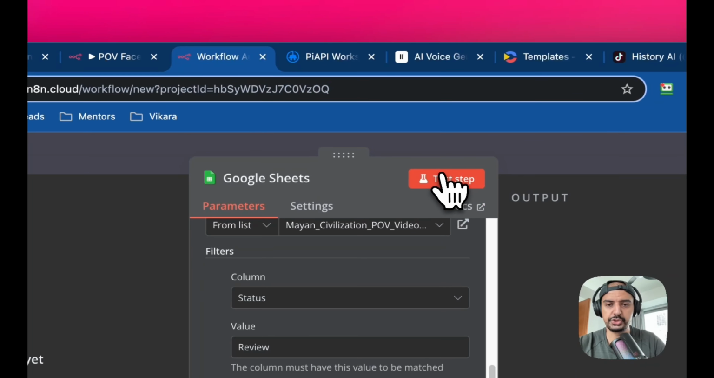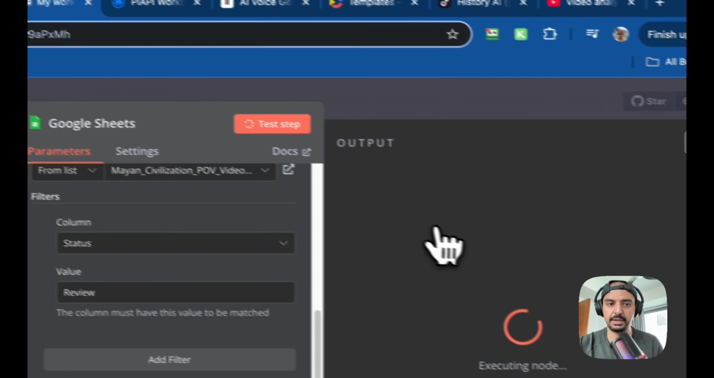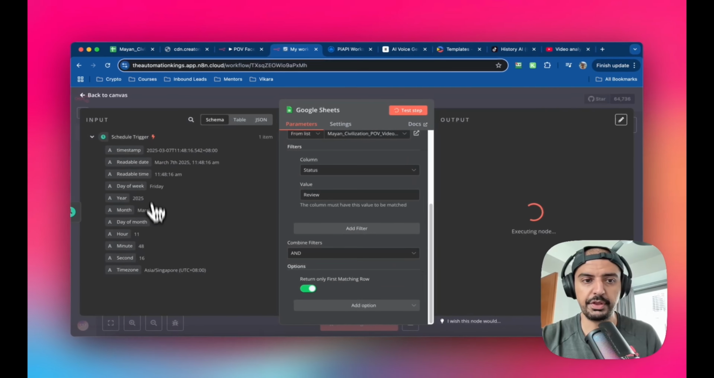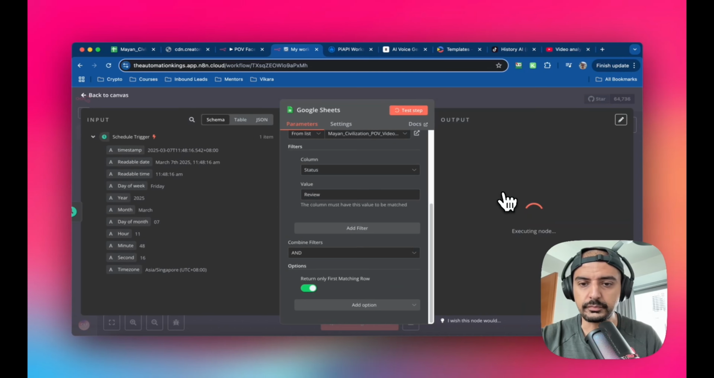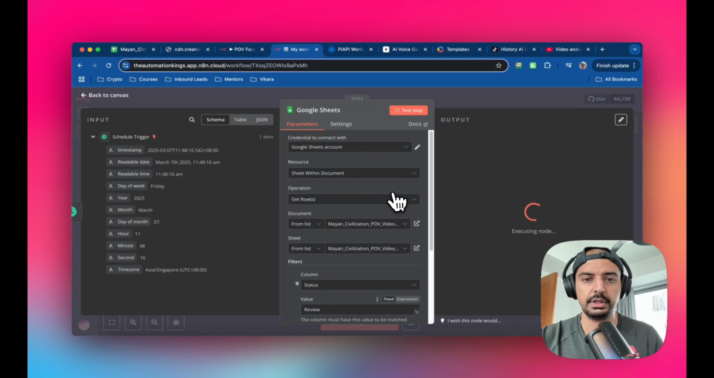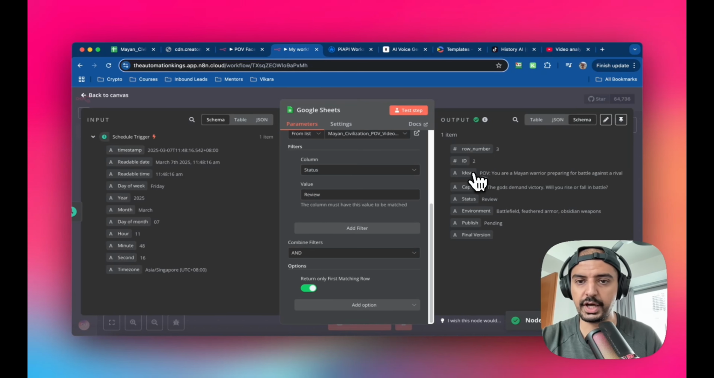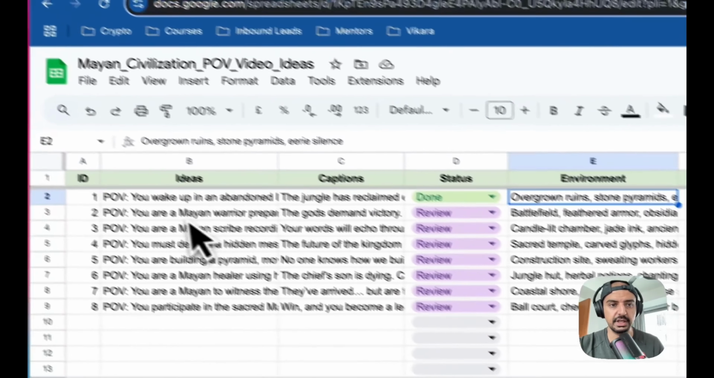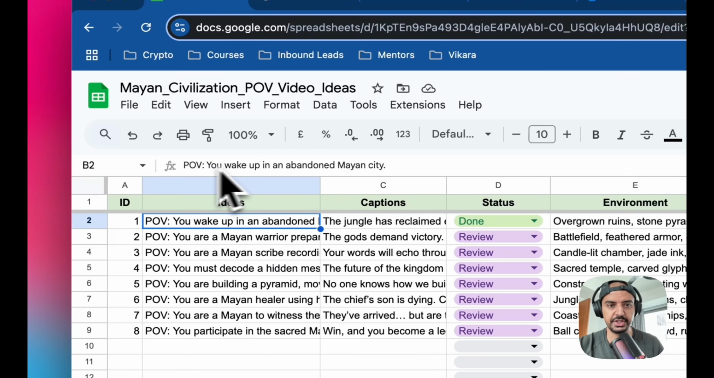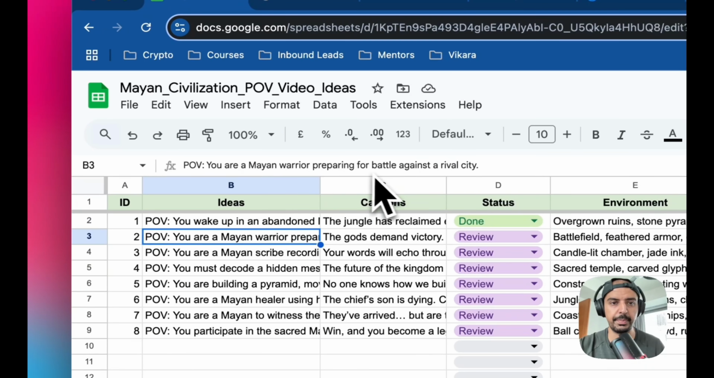And if you test that, you'll see that it's worked. Okay, so let's test the step. So it's reading everything from the sheet, and it's executing the node. Let's just see if it's worked. And here you go. So the idea is you are a Mayan warrior preparing for battle against a rival city. Okay, so if it didn't work, it would have returned this one: you wake up in an abandoned Mayan city. The second one is you are a Mayan warrior preparing for battle against the rival city. So you know it's worked, okay?